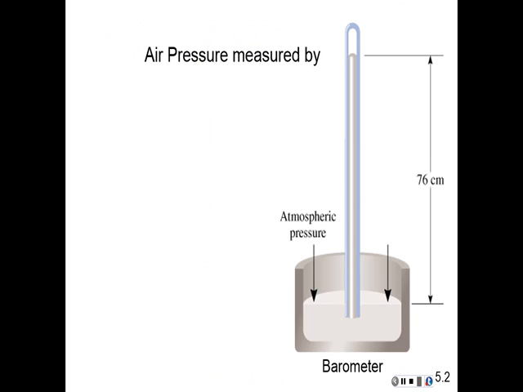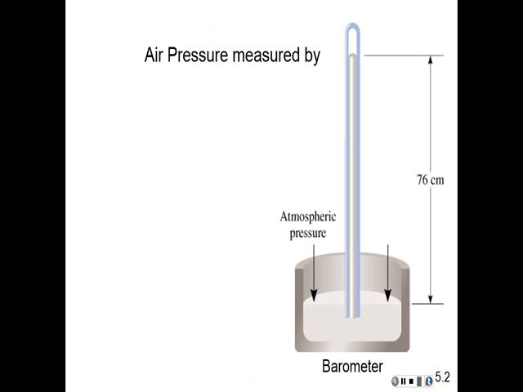Now, air pressure is measured by a barometer. So let's check out a simple barometer. So here we have a dish with mercury in it, and there's an inverted tube that had mercury in it as well. You notice that most of the mercury is staying up in the tube. And what's keeping the mercury in the tube is the air pressure. Now, the air pressure is pushing down on the surface of the mercury. You can see the arrows there, trying to keep the mercury in the tube. Gravity, on the other hand, is trying to pull the mercury out of the tube.